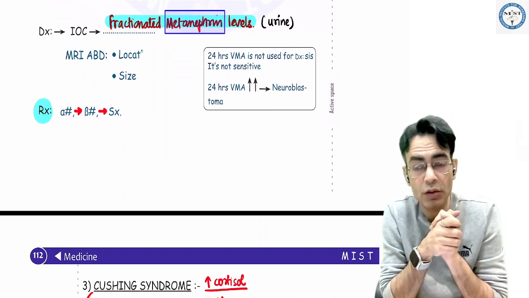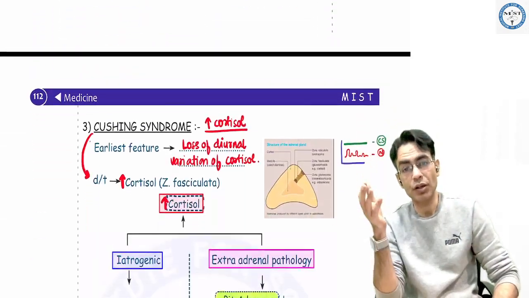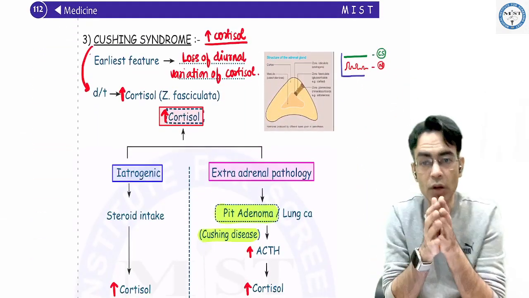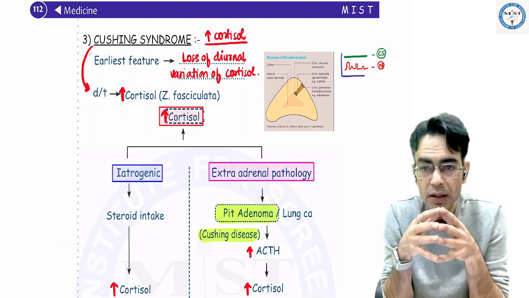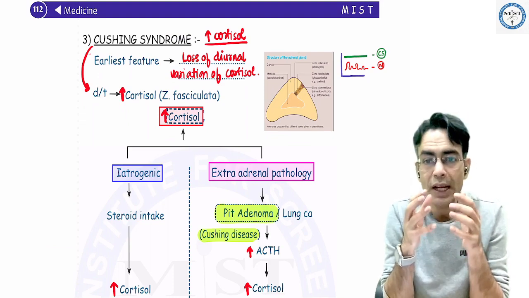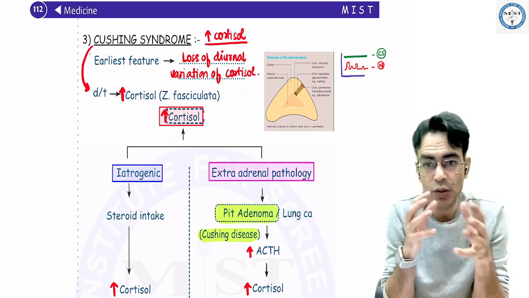This is your pheochromocytoma. And then you have your Cushing syndrome. Cushing syndrome, increase in the cortisol. Cortisol is secreted by zona fasciculata. Normally, cortisol is there to manage our blood sugar levels.